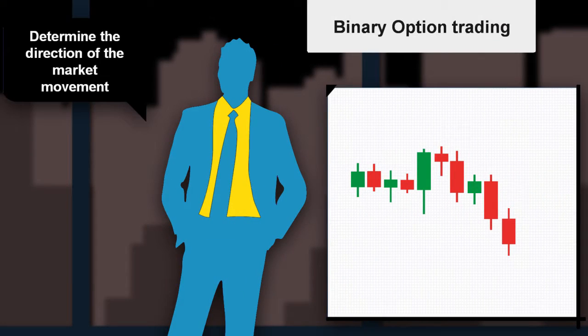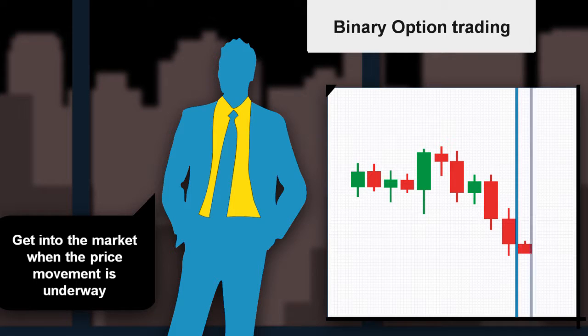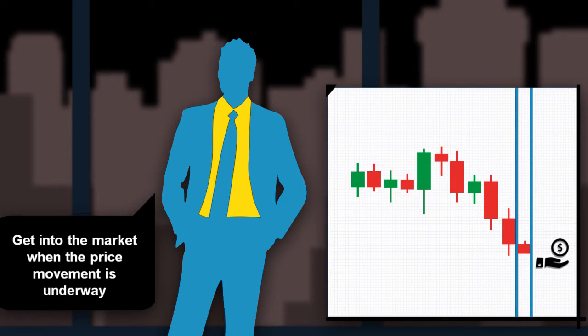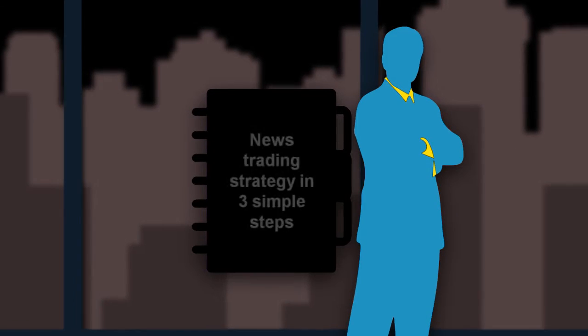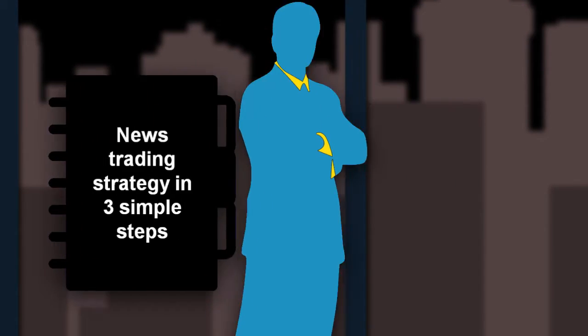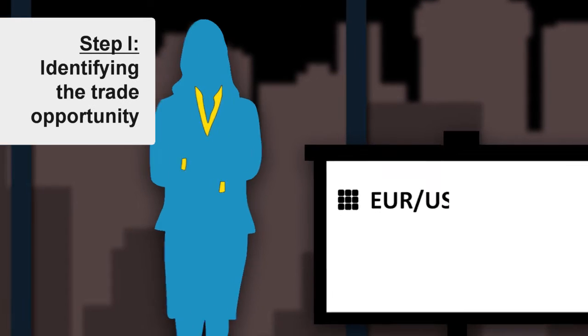Now, with binary options, you only have to be concerned with the direction of the market movement and not by how much the market will move. The trick here is to get into the market when the price movement is already underway. Here's how you can use this strategy in 3 steps. Step 1. Identifying the trade opportunity.